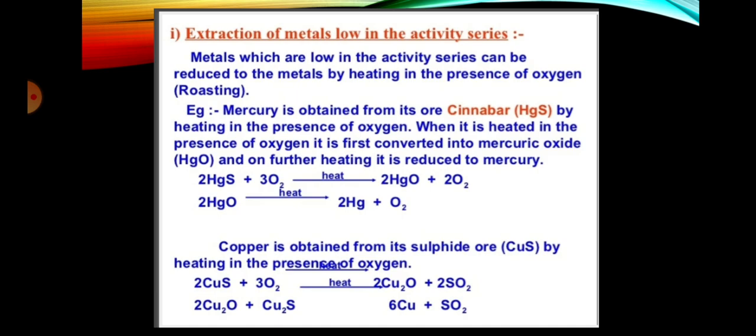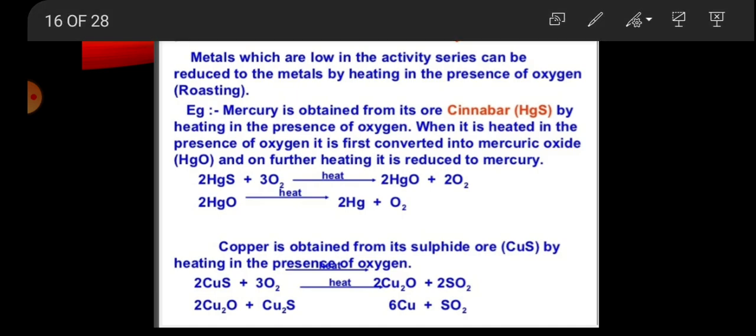Then is extraction of metals low in the activity series. How can we extract those metals whose reactivity is very low? Metals which are low in the activity series can be reduced to the metal by heating in the presence of oxygen.